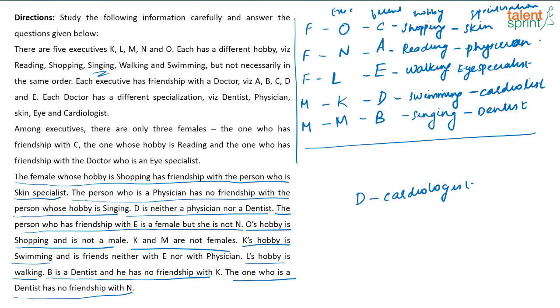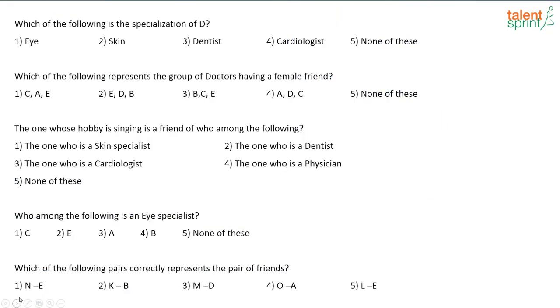This will be the final arrangement. I hope it is clear. Now, let us look at the questions that follow. Which of the following is the specialization of D? So, what is the specialization of D? D is the cardiologist. Option 4. All of you got this?